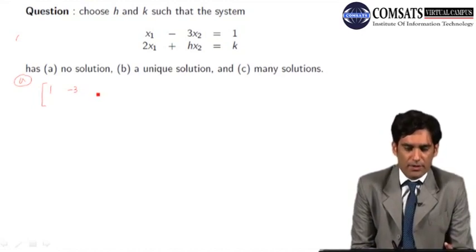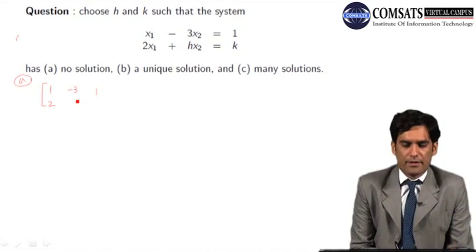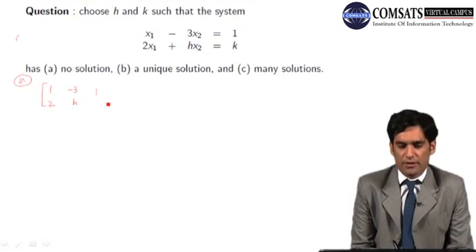Because the second variable x2 in the first equation has coefficient minus 3. And the right hand side is 1 for the first equation. For the second equation, the coefficient of the first variable is 2, the coefficient of the second variable x2 is h, and the right hand side of the second equation is k.